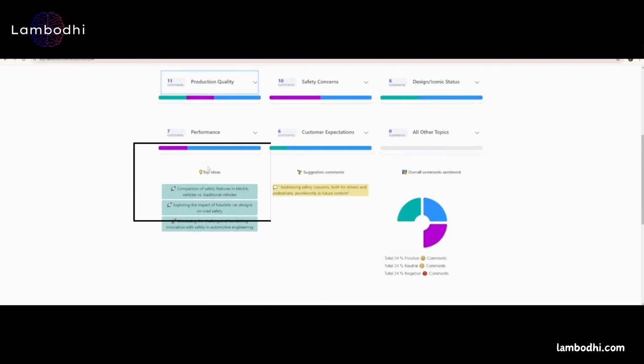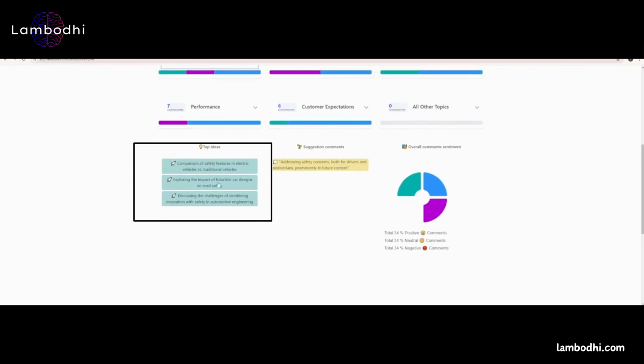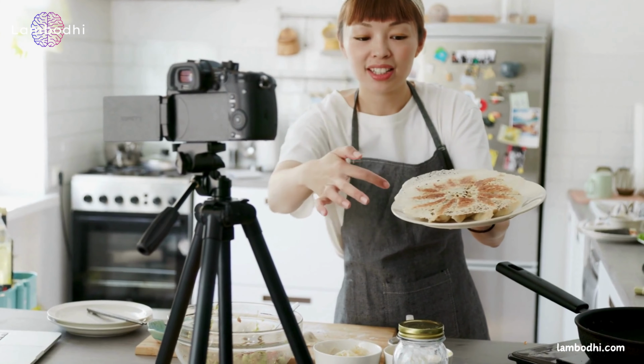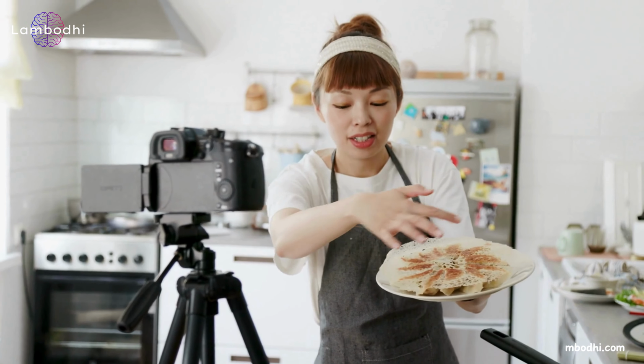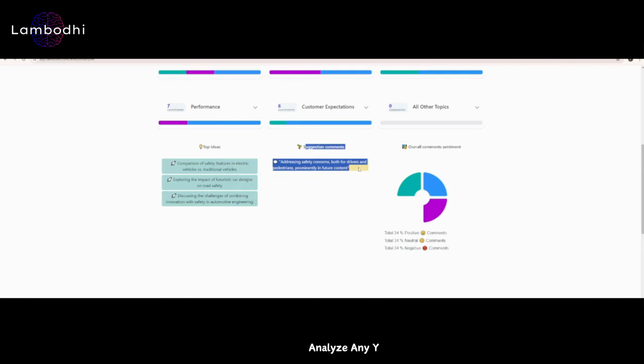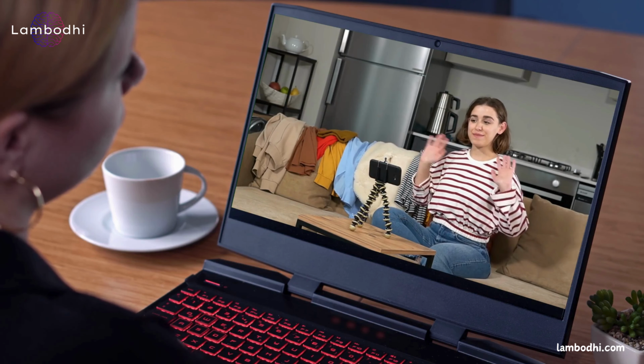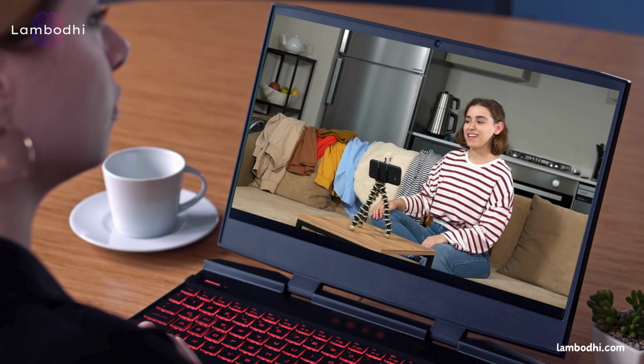Lambodhi Comments AI gives us top ideas. As YouTubers, we can take any one idea for our next video, because these ideas are generated from audience comments. Understanding the audience's preferences is essential for success on YouTube. Also, Lambodhi Comments AI gives us suggestion comments like this. These suggestions are important for improving the next video for content creators. Additionally, as YouTubers, we can learn from the suggestions and comments left on other YouTubers' videos.